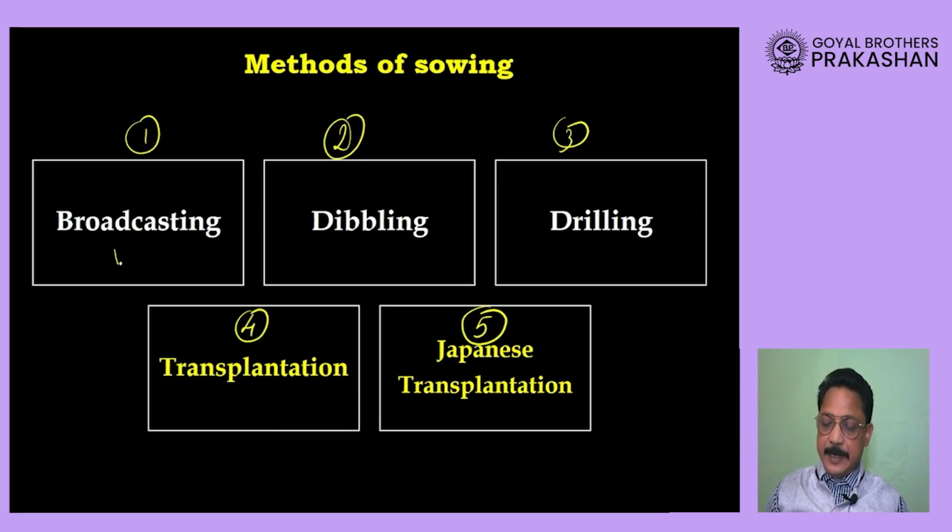We call them broadcasting, dibbling, the third is called drilling, then we have transplantation and a special type of transplantation called Japanese transplantation. So these are the main five ways in which the seeds are sown in our country. Now let us look at all these step by step.